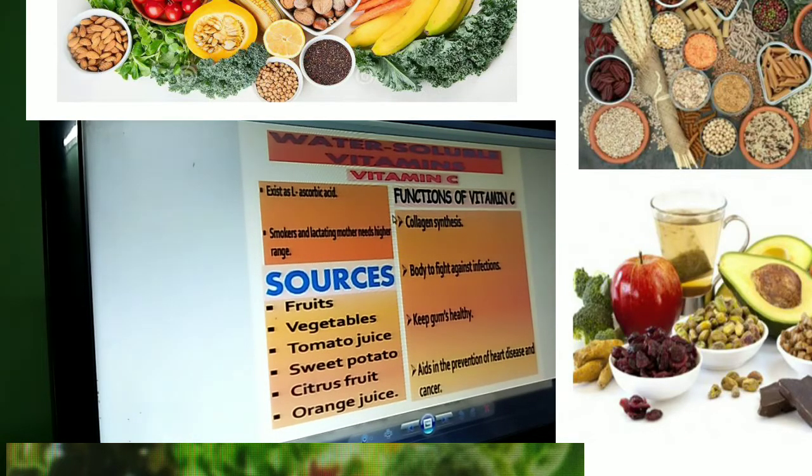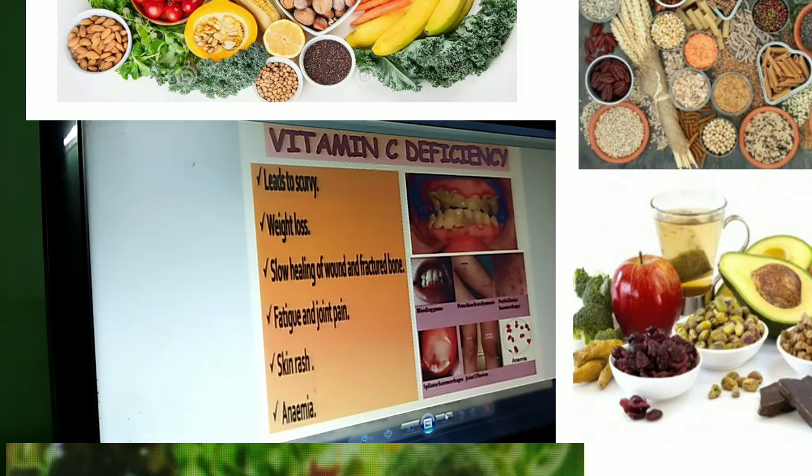Now this helps in collagen synthesis, collagen being a binding material. The body's immunity also fights against infections like COVID-19 at present, and it keeps our bones, gums, and teeth healthy. It also helps in preventing heart diseases and cancerous diseases. Now, what are the deficiency diseases? It leads mainly to scurvy. Scurvy relates to the teeth and bones. Then weight loss.